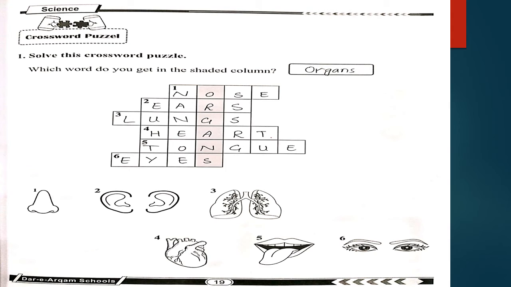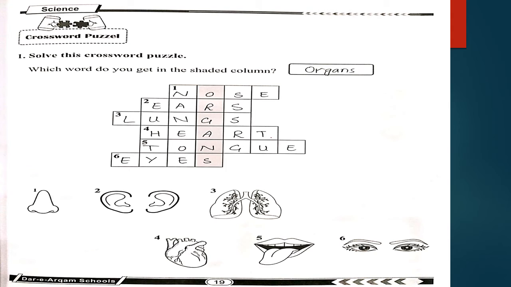In the third block you will write lungs, which is given in the third image. In the fourth image, the image is about heart, so you have to write the spelling of heart, HEART. In the fifth column, you will write tongue, TONGUE. In the sixth and last, you will write eyes, EYES.